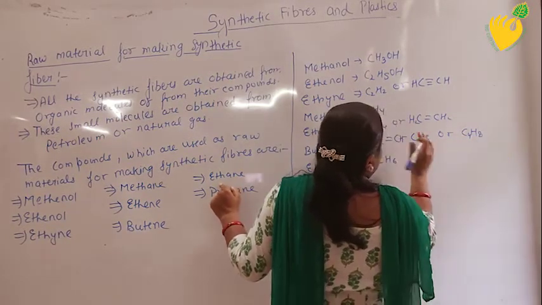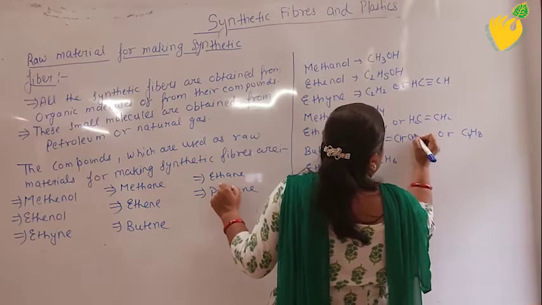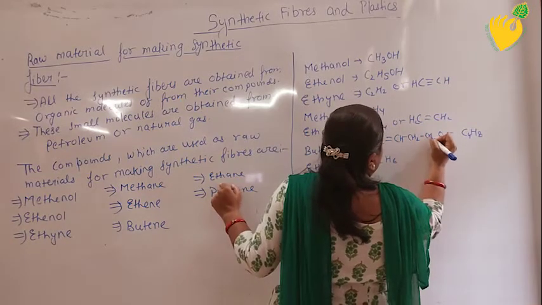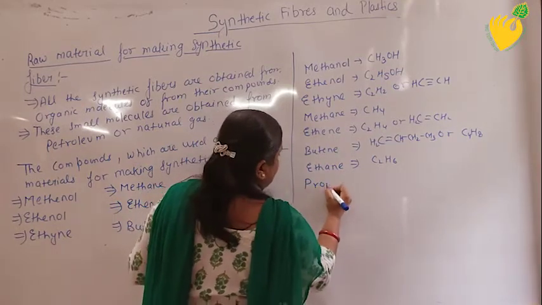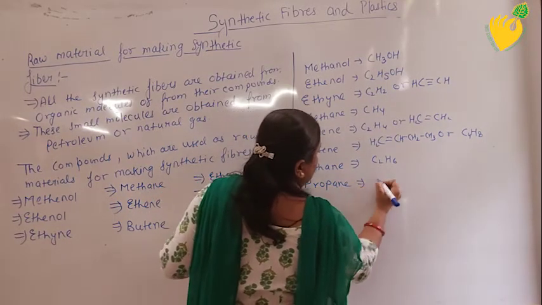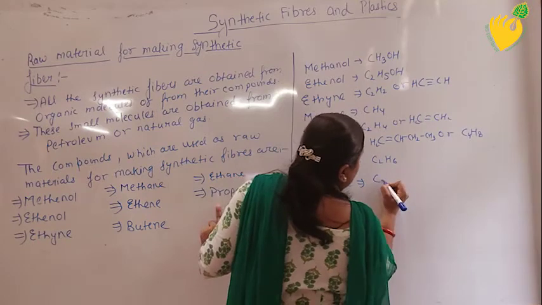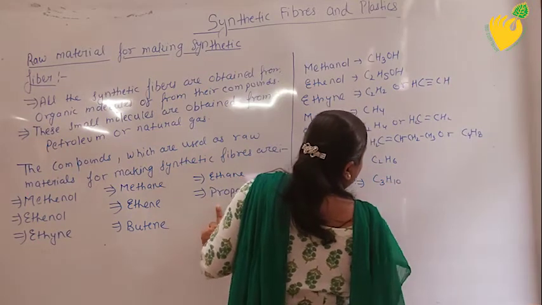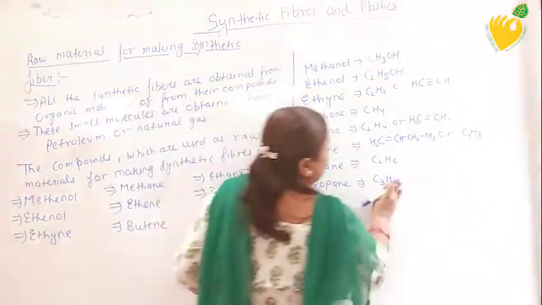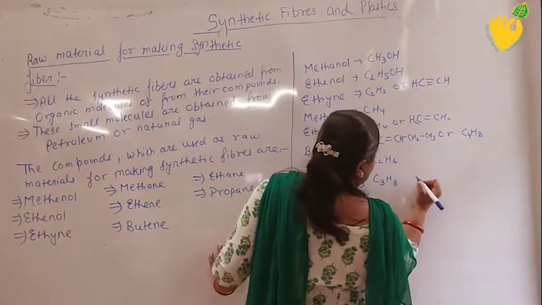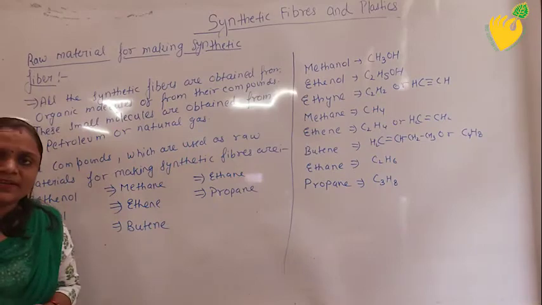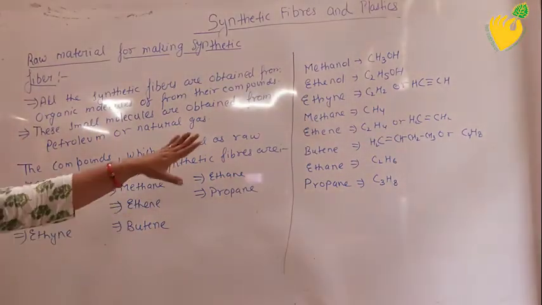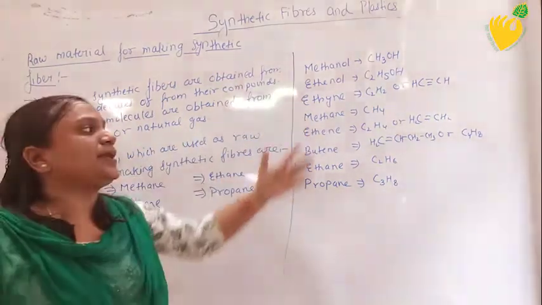Next one is propane. So these are the formulas of the organic compounds by which polymers can be prepared.